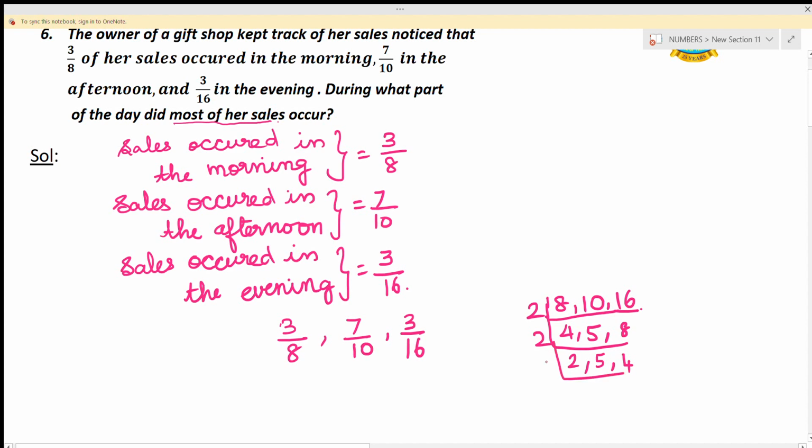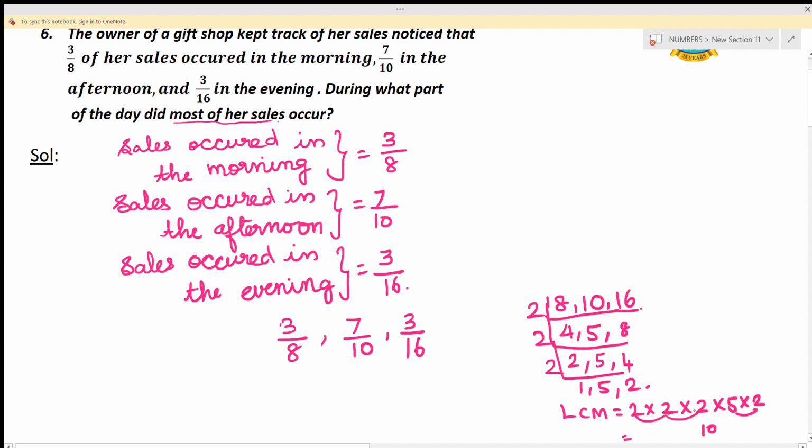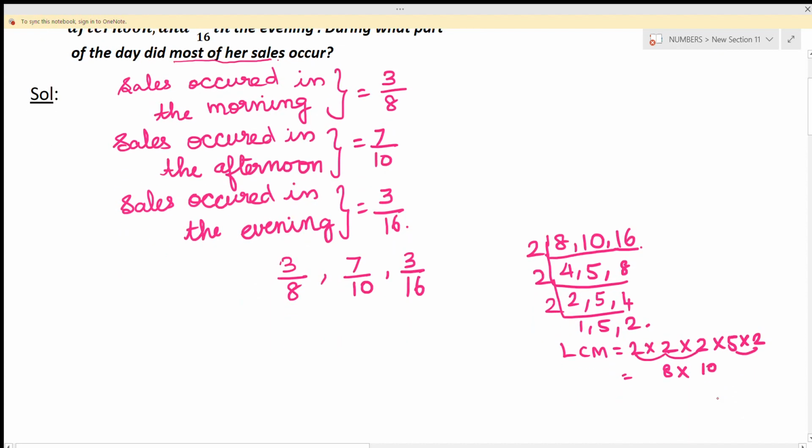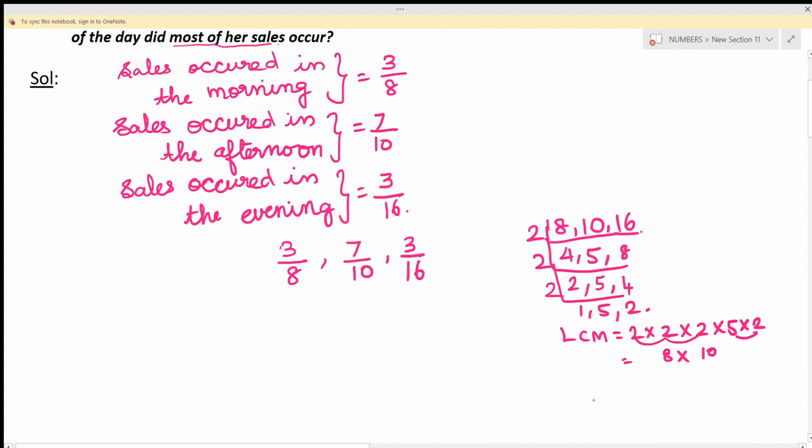Again use 2, 1, 5 and 2. So now the LCM is 2 into 2 into 2 into 5 into 2. Now 5 2s are 10, 2 2s are 4, 4 2s are 8, 8 10s are 80. So now we got the LCM. You just change all the denominators into 80.